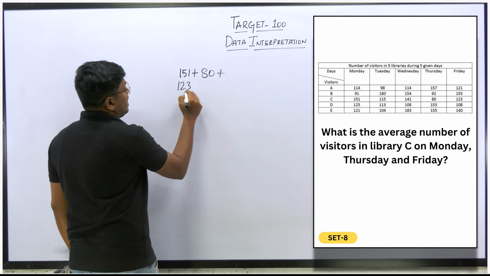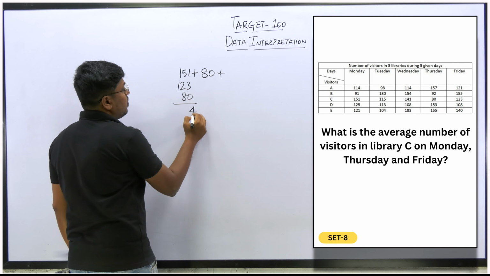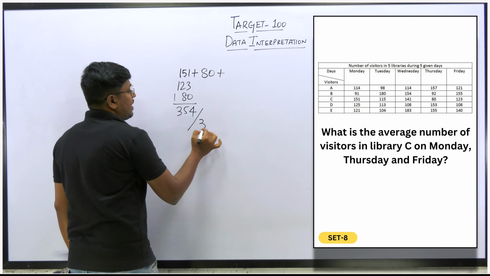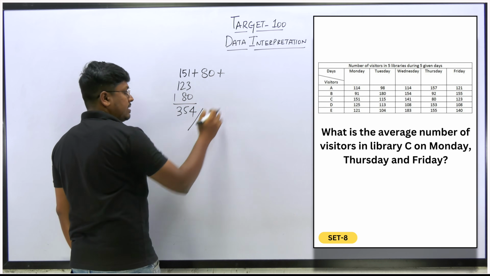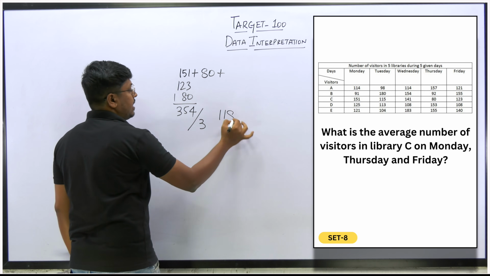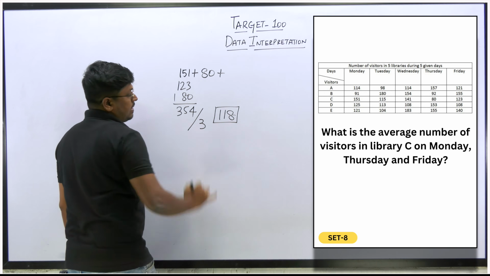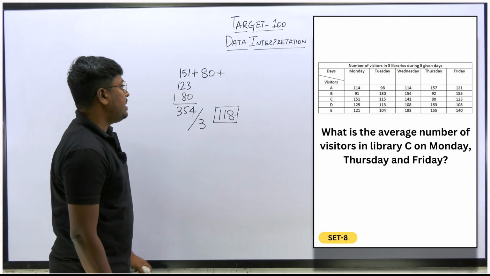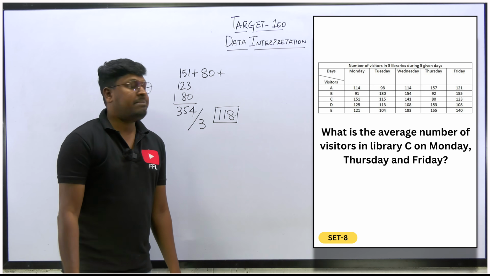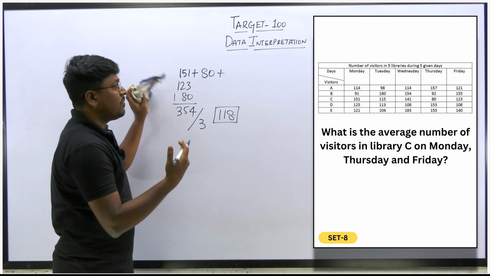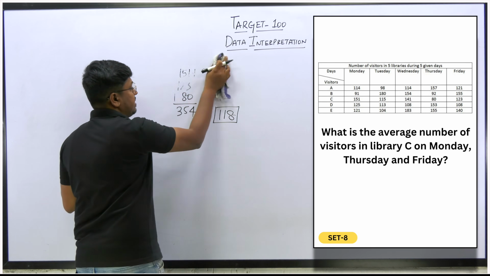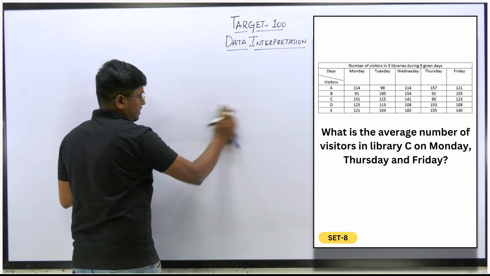So 123 and 80, we have to add: 354. Now we have to find the average, so for 3 days, divided by 3. 3 eights are 24, so 118. So 118 will be the average number of visitors for library C on Monday, Thursday and Friday. So, easy question. 118.